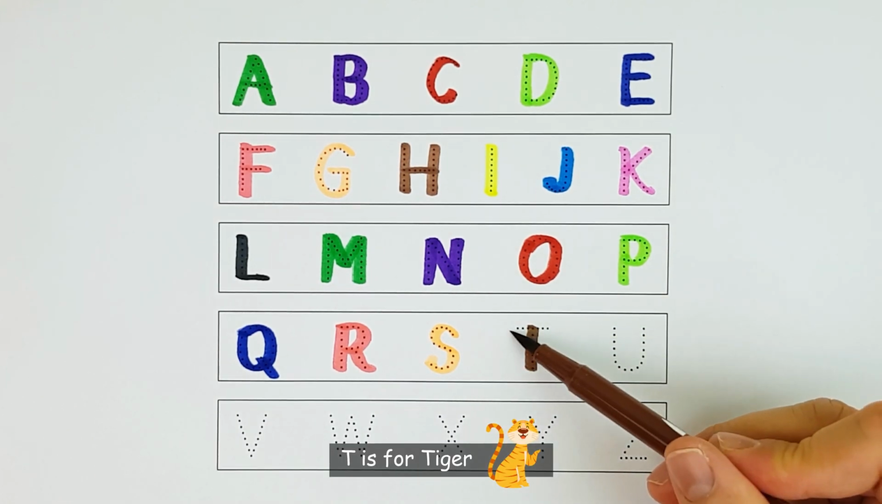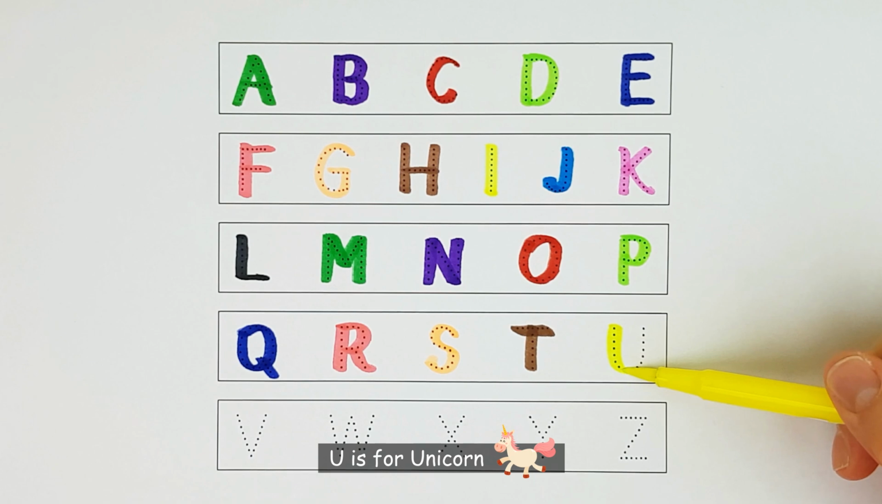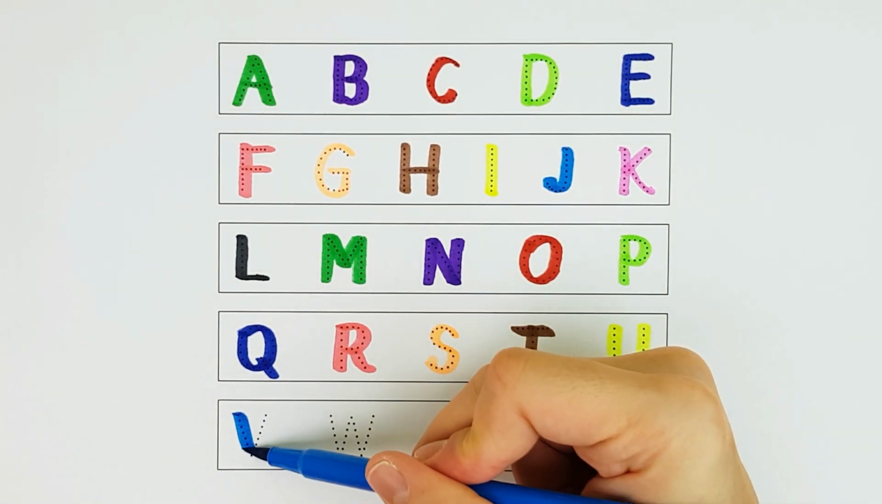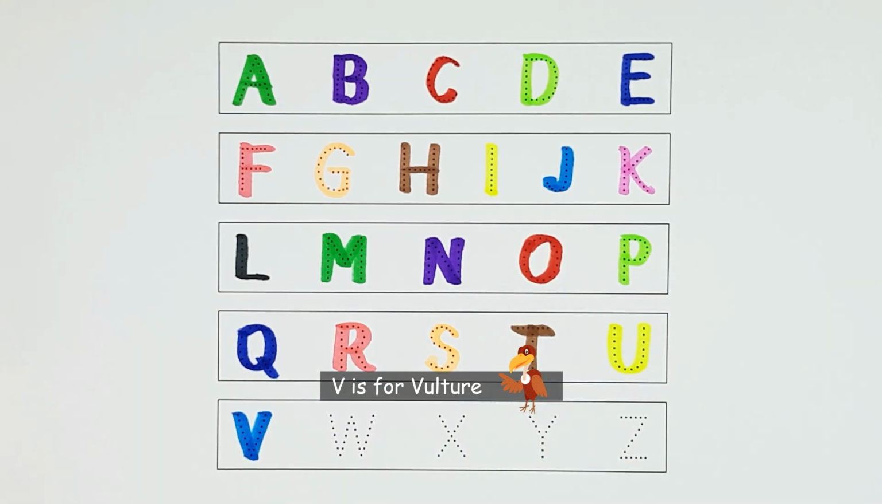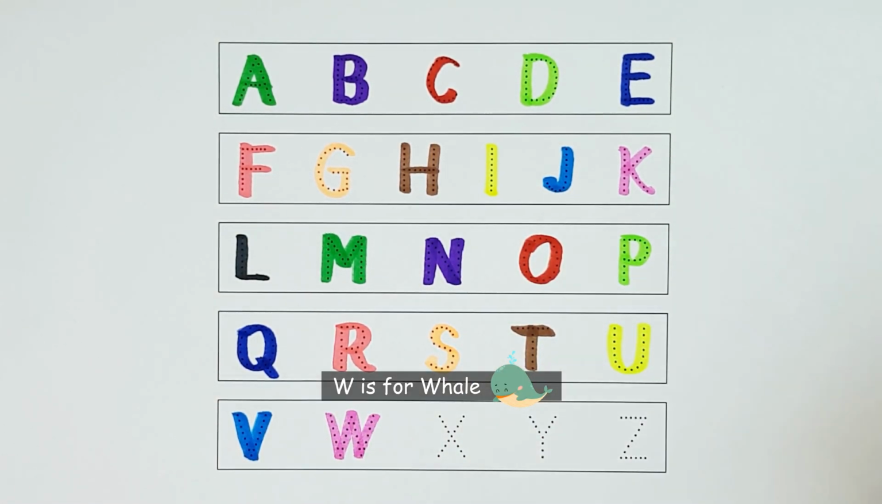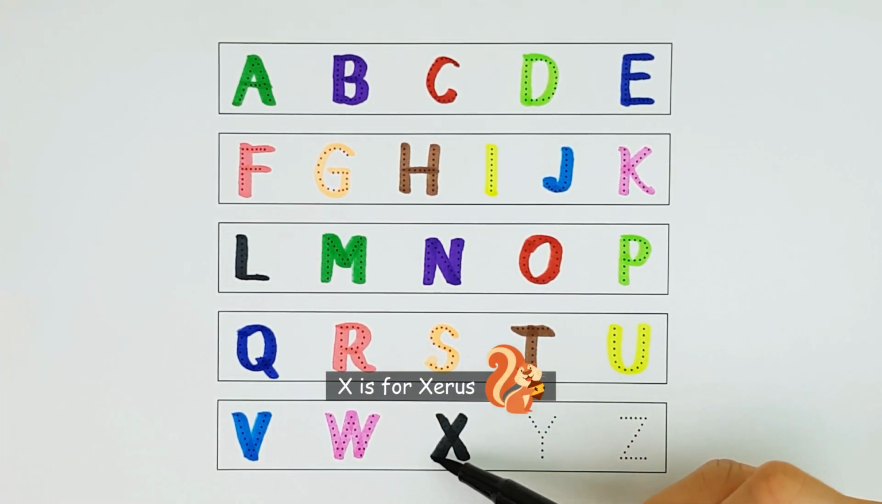T. T is for tiger. U. U is for unicorn. V. V is for vulture. W. W is for whale. X. X is for xerus.